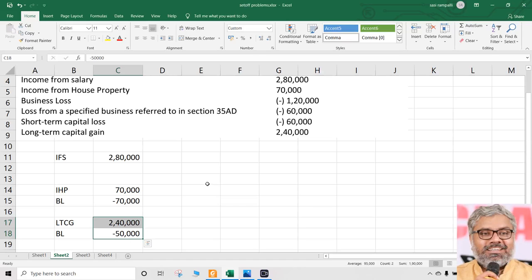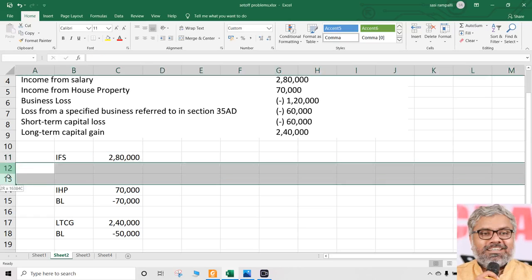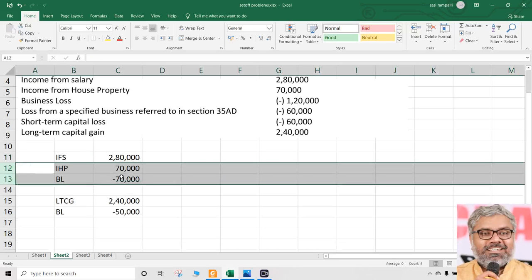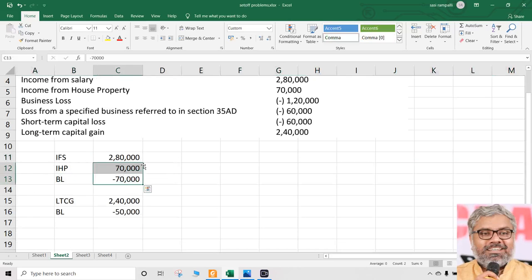And another point to be noted, sir, is there any sequence for set off like that? Anyway, it is inter-head adjustment. So should we first set off against income from house property, then only we should come to capital gain? Is there anything like that? No. Inter-head adjustment can be done against any head in whatever way we want, except where the restrictions are there, that cannot be done. For example, business loss cannot be set off against salary, so we cannot do that. If it can be set off, definitely there is no problem with that. Definitely that can be set off against income from house property also and long-term capital gain also. No sequence here. Sir, I will take the entire 1,20,000 here. Take it, sir, no problem. There is not an issue.